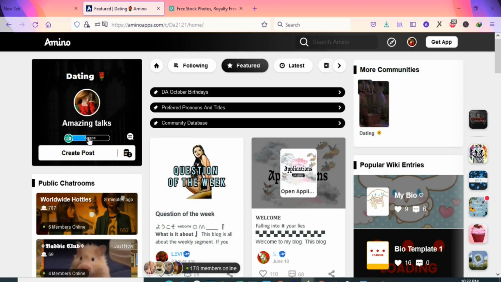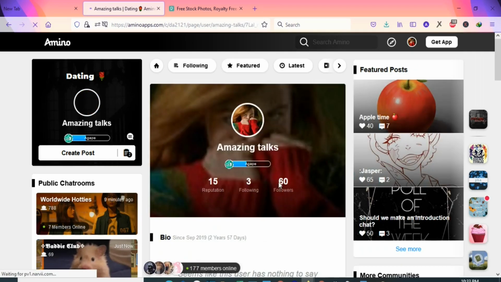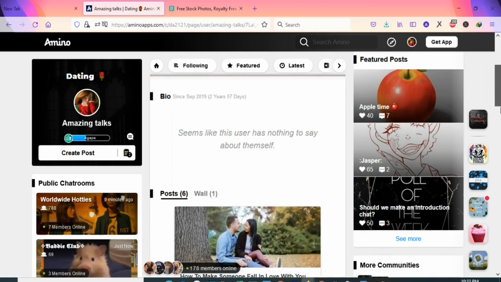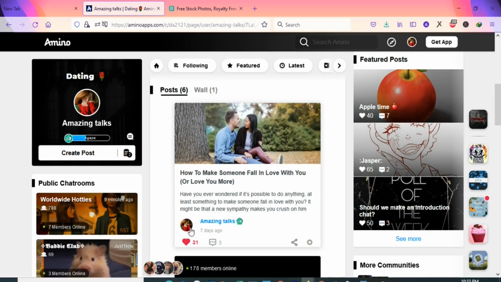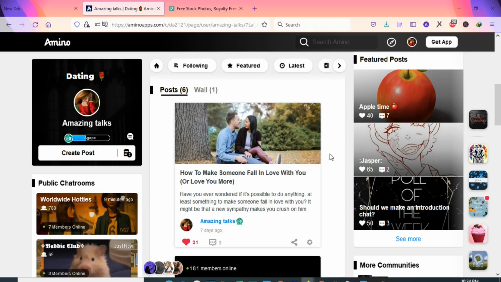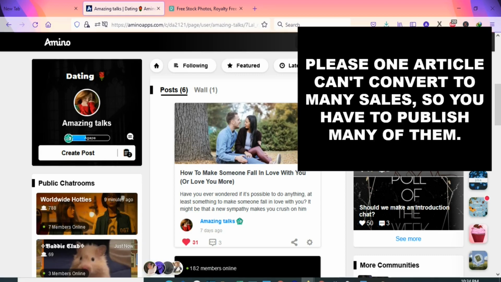As you can see, I'm a member, and let me go to my profile for you to see. As I click on my profile, you can see I have 60 followers and I'm following only 3 people, and my reputation in this group is 15. When you scroll down, you can see this article that I posted 7 days ago got 31 likes. This is a community that you can join for free, and then you are going to be promoting your articles here so you get people to click through your affiliate link.